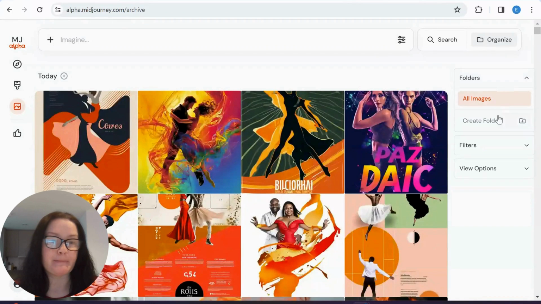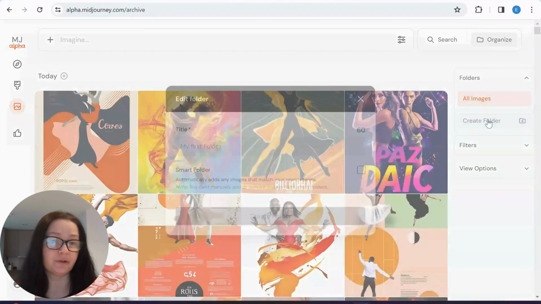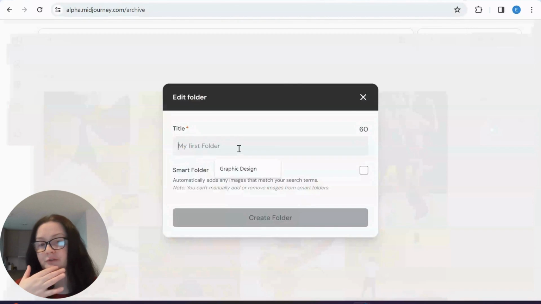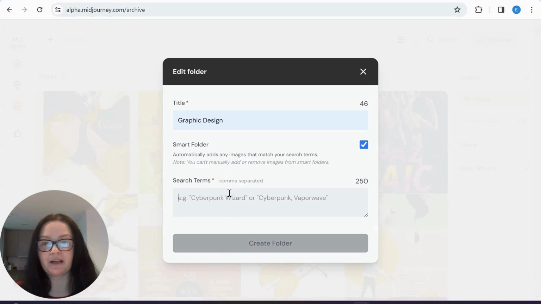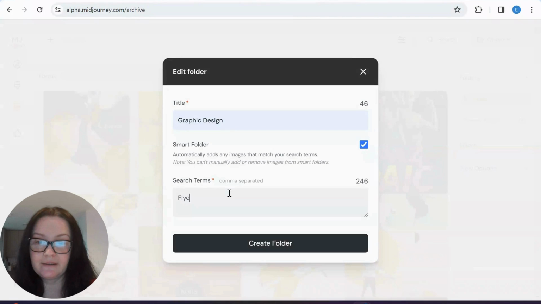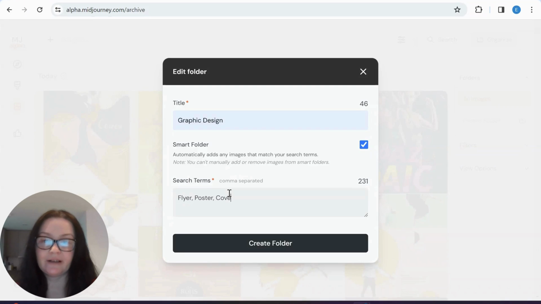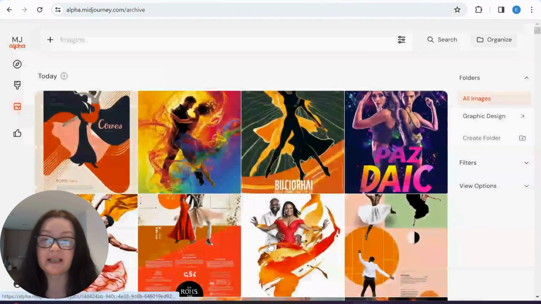Okay, so let's see. I can actually create a folder. I'm going to do graphic design. And you also have the option smart folder, so it automatically adds any images that match your search term. Okay, let's do that. I'm going to do flyer, poster, cover. What else? I think that should do. So it says 230. I don't know whether that's characters or images, but let's have a look.